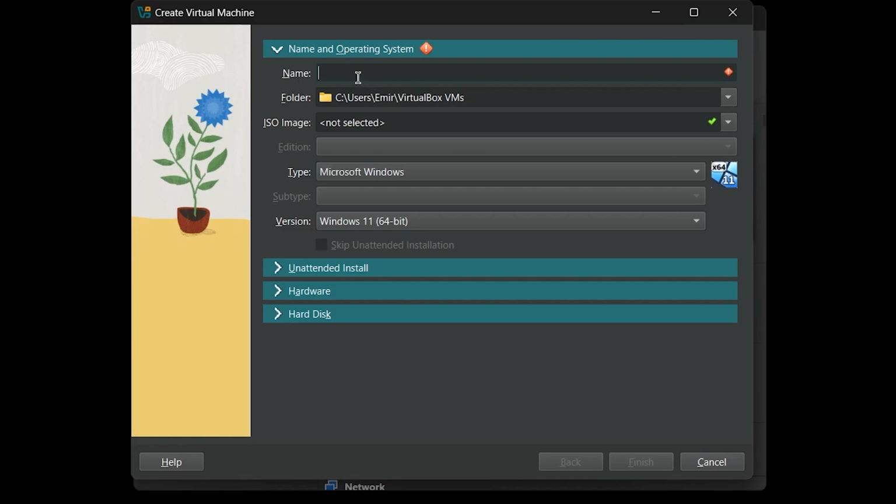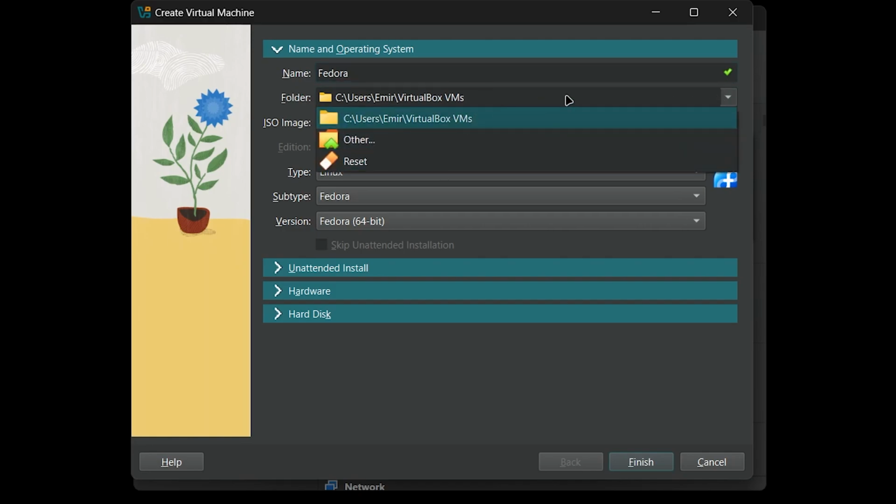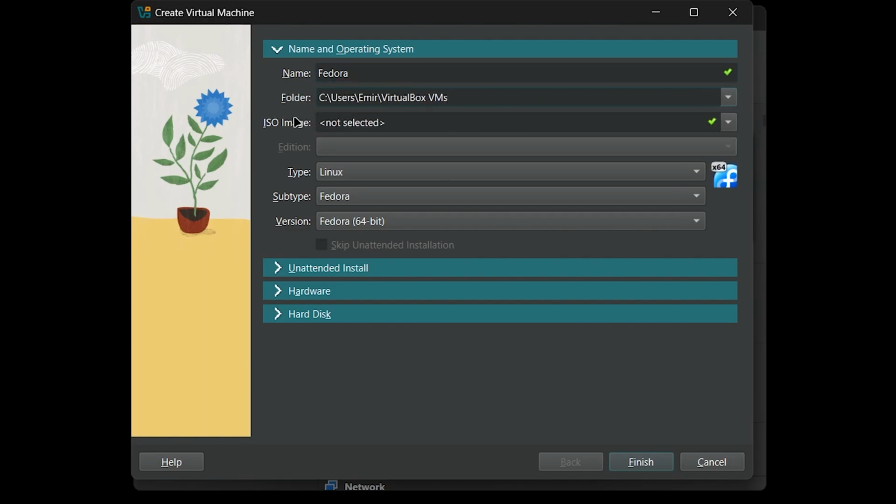Set a name. I'll use Fedora. Select the folder where you want to keep your machines. Now, select the disk image that we downloaded recently.